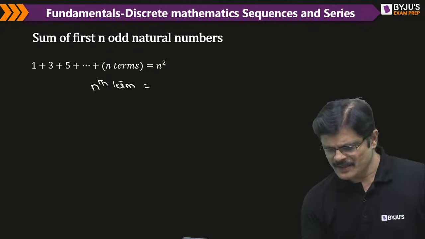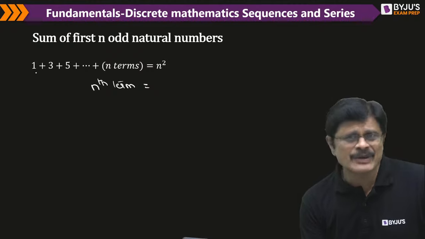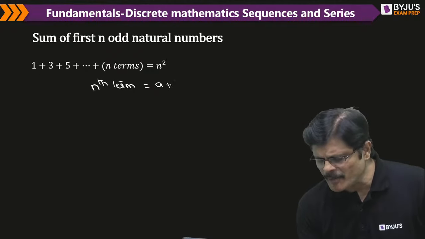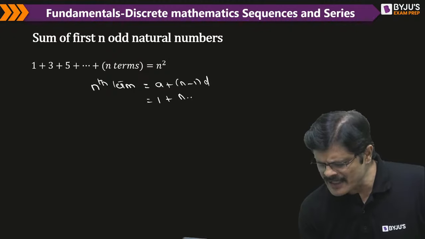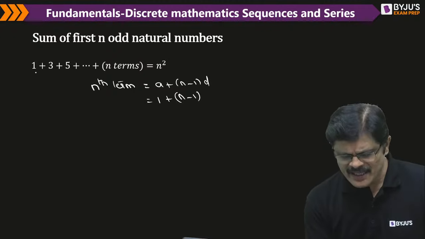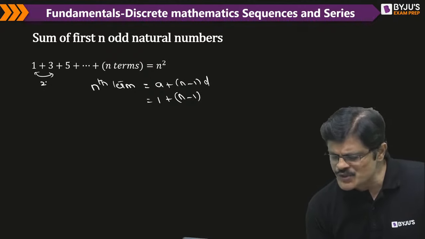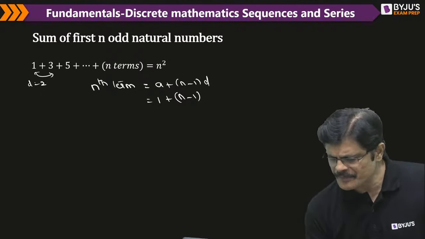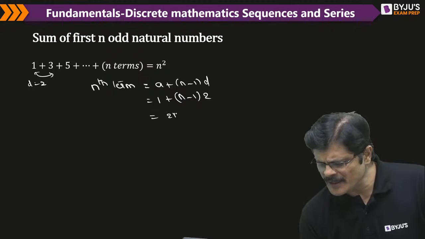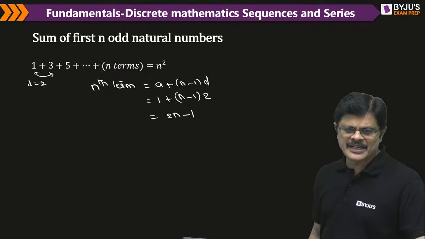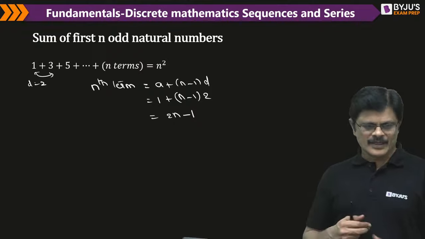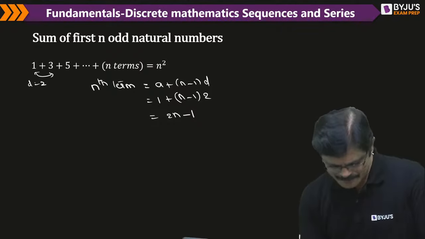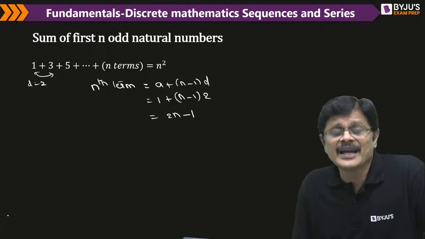No one knows. See, it is an arithmetic sequence. The nth term is given by the formula a plus (n minus 1) into d. A is the first term, and d is the common difference. The difference between any two consecutive terms is 2, so d is 2 here. So this is 2n minus 2 plus 1, that is 2n minus 1. Very good, Babu Venkateshan, it is 2n minus 1, not 2n plus 1. 2n minus 1 is the nth term.